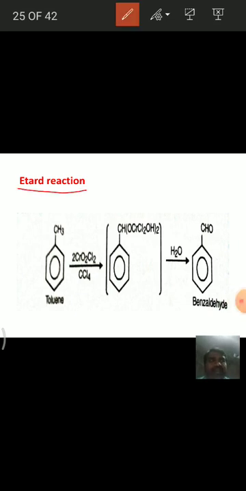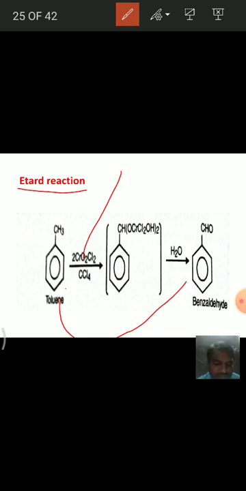In this, there is the conversion of alkyl benzene to aromatic aldehydes. Here the reagent is chromyl chloride, that is CrO2Cl2. Generally this reaction is carried out in carbon disulfide solvent or carbon tetrachloride solvent.